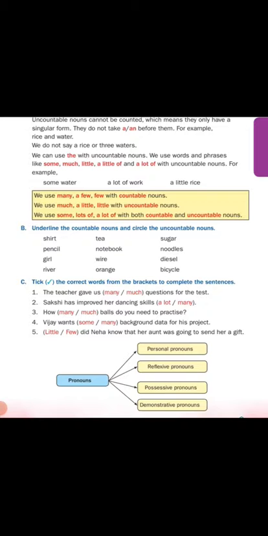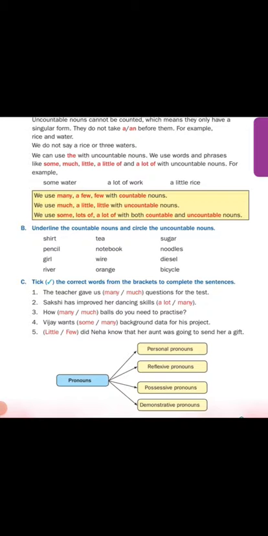Now we are going to see about the pronouns and its kinds. Pronoun means using a word instead of a noun. For example, Lada is a girl. Lada is studying in 3rd standard. Lada is very good. Lada is going to play. Each and every time we are using the word Lada. To avoid that name, first sentence we can give Lada is a girl. She is studying in 3rd standard. She is a good girl. Instead of Lada, here we are using she. That is called pronoun.